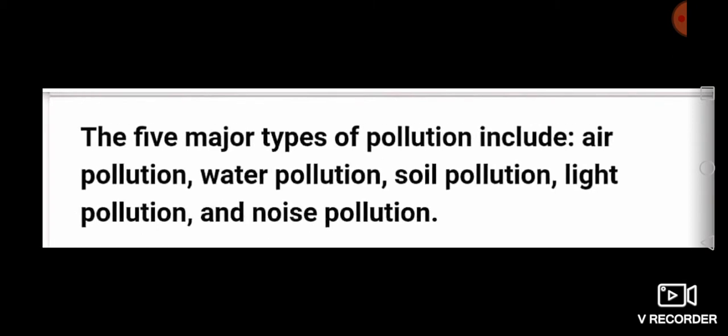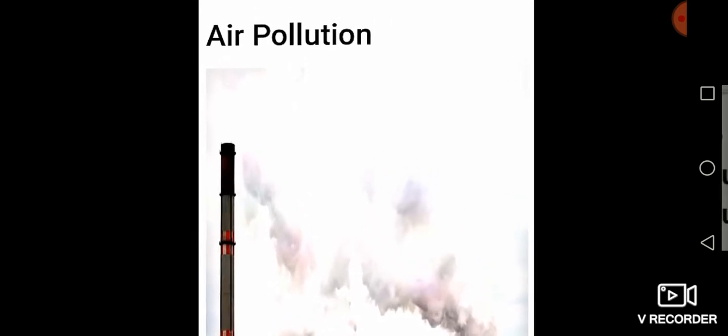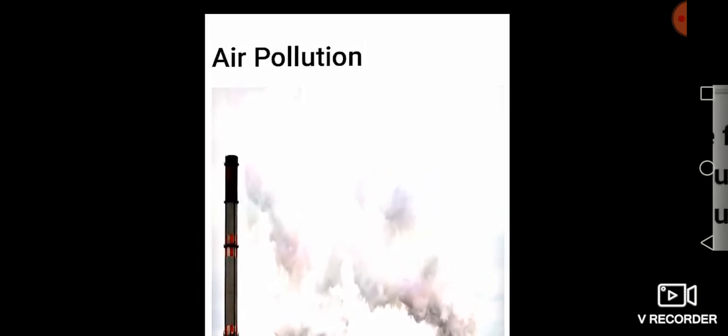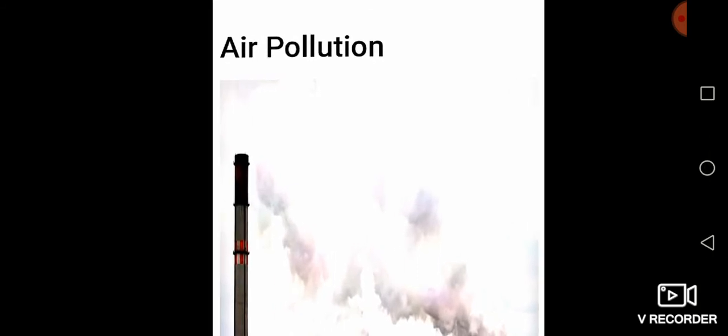See here, we see so many pollutions in our atmosphere, but majorly we see the first one, air pollution. See students, how the air is polluted.